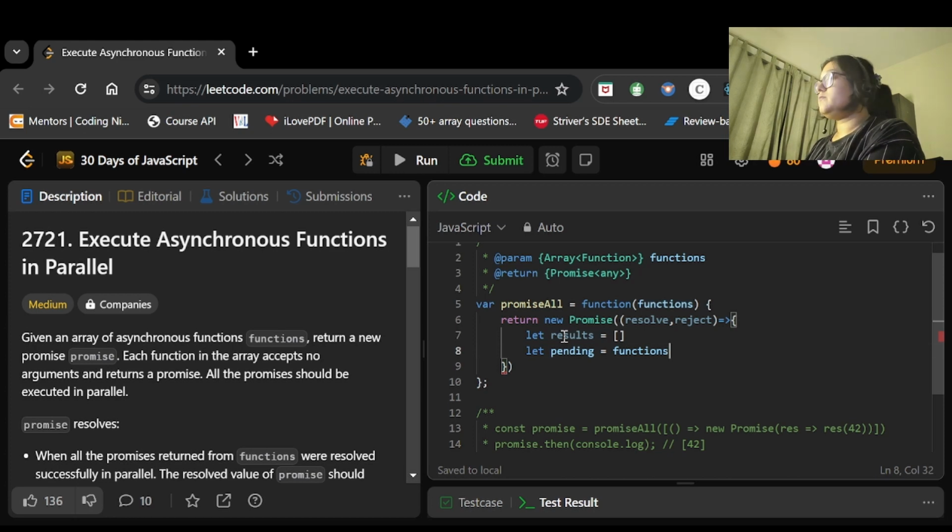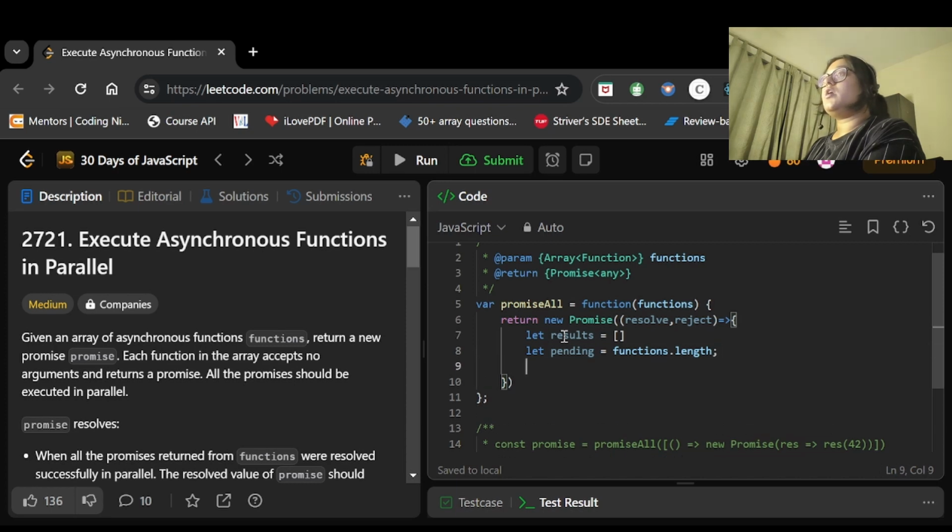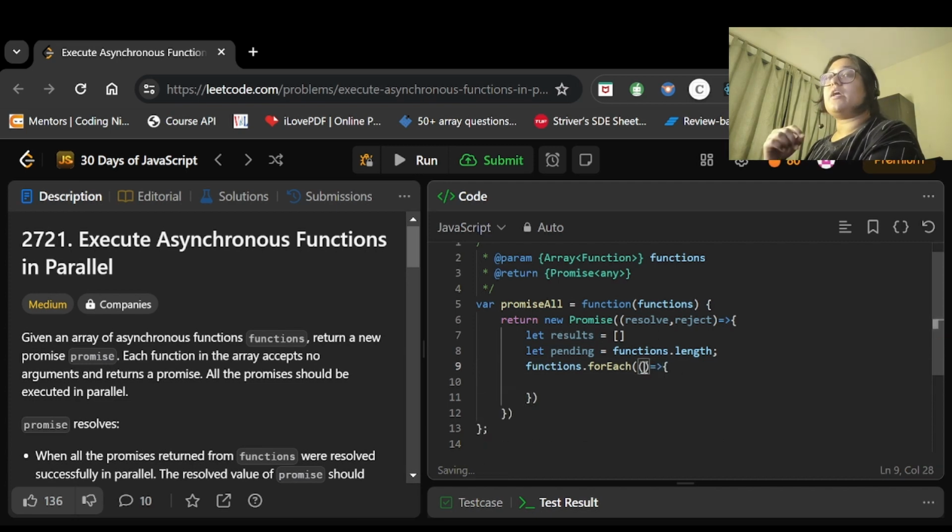So we have the length here. Now we will iterate on those functions, functions dot forEach. Now it will have two values, one will be each function and one will be index, okay. So we have function here and we have index here.